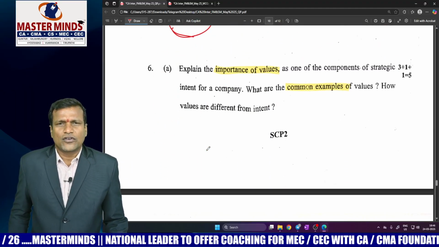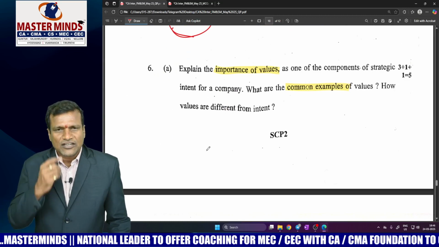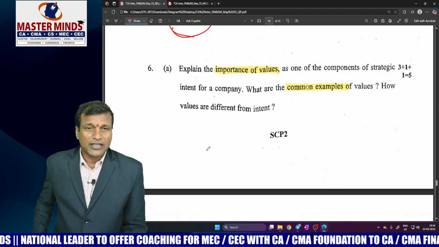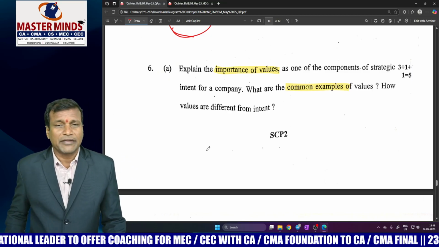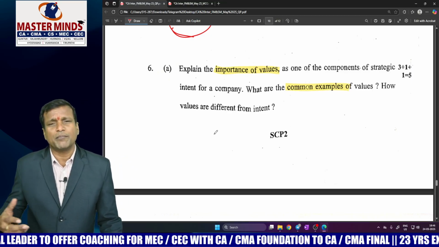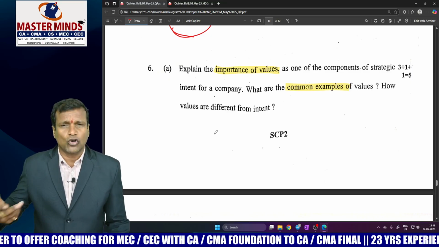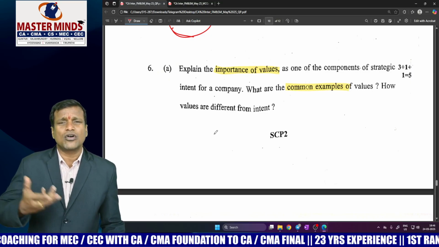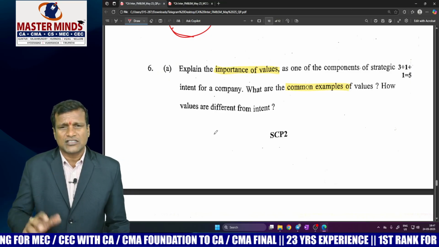For so many attempts, he had not focused on the first chapter's values concept and vision concept. He has touched these concepts in this attempt, May 2025. Look at that one: why a company needs values. To enhance brand image in the long run, we need values. What are the common examples? There are half a dozen examples. Values are different from intent.